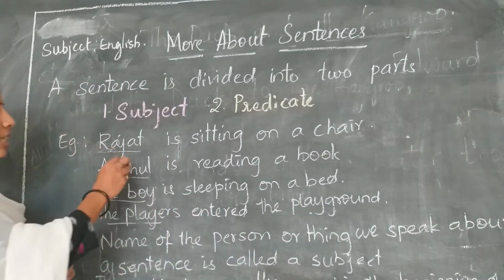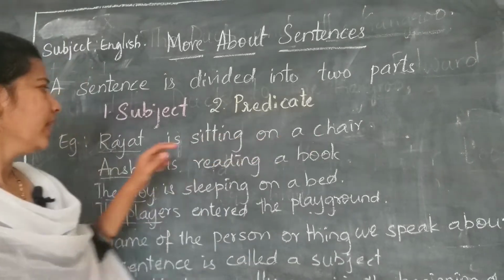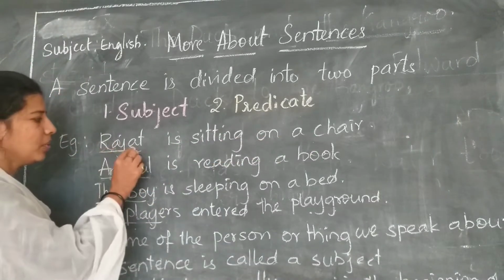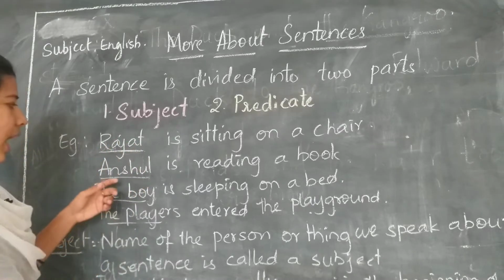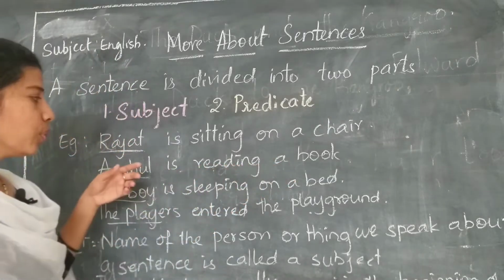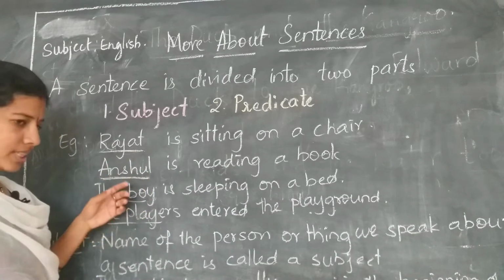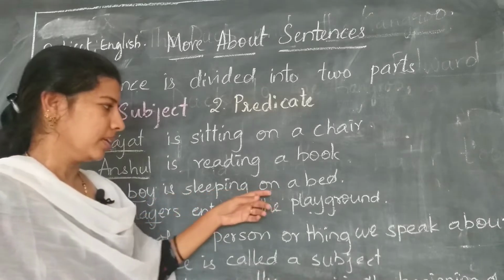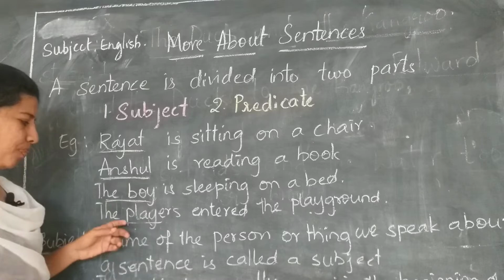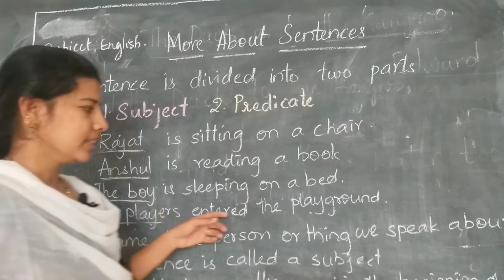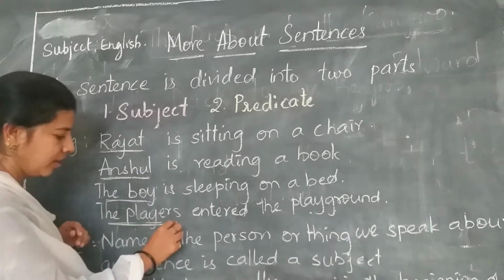So, here in this particular sentence, Rajat is sitting on a chair. Here in this sentence we are speaking about Rajat. So, Rajat is called the subject here. Anshul is reading a book. About whom we are talking in this sentence? We are talking about Anshul. In the similar way, the boy is sleeping on a bed. In this particular sentence, we are speaking about the boy. In this sentence, the players entered the playground. In this sentence also, we are speaking about the players.